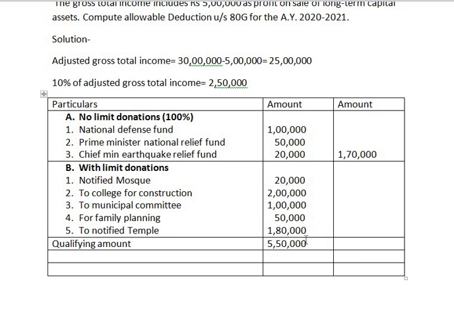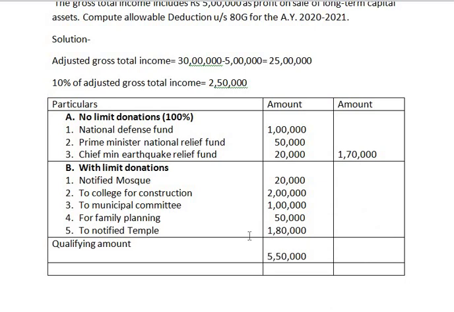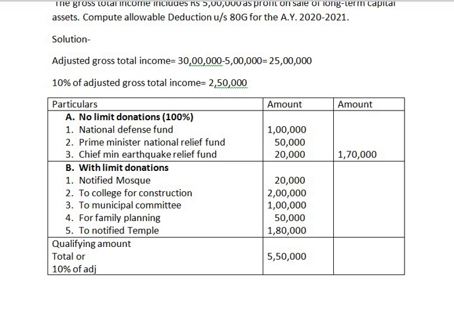Qualifying amount is computed as the total, that is 5,50,000, or 10% of adjusted gross total income.